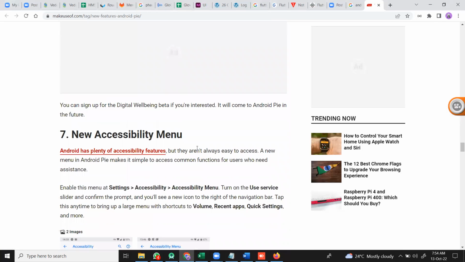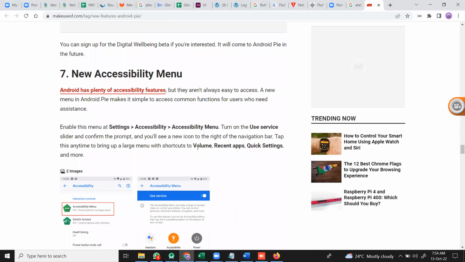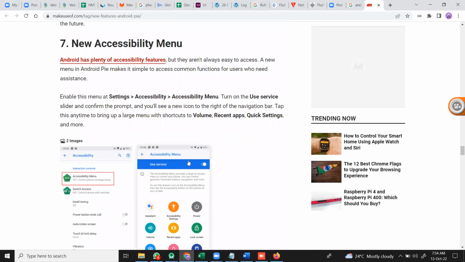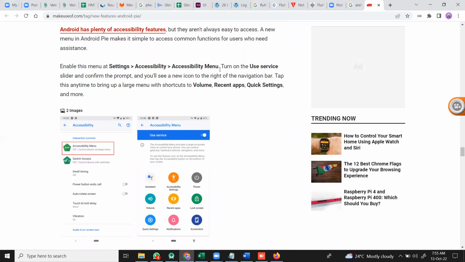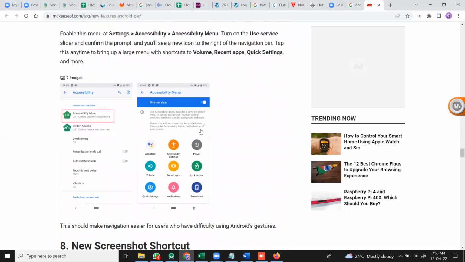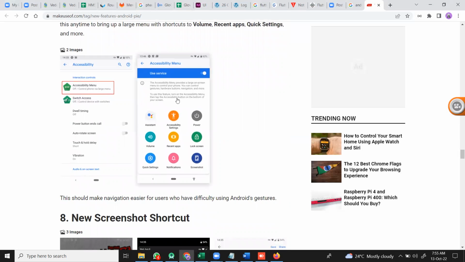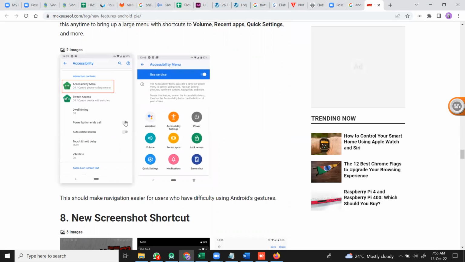Next is the new accessibility menu. Here is the shortcut of the new accessibility menu, where we can use whatever new accessibility we want. We have the feature in accessibility settings. Once you have this slider prompt, it automatically comes to the quick apps. Whatever we set here should come in your quick settings.